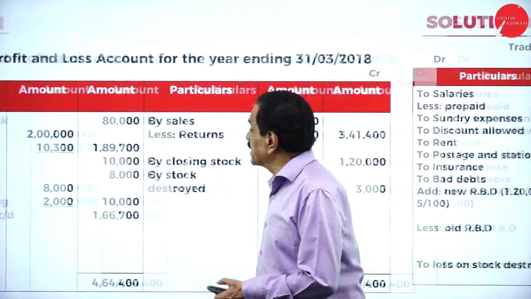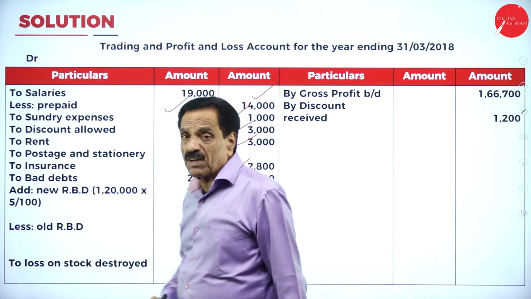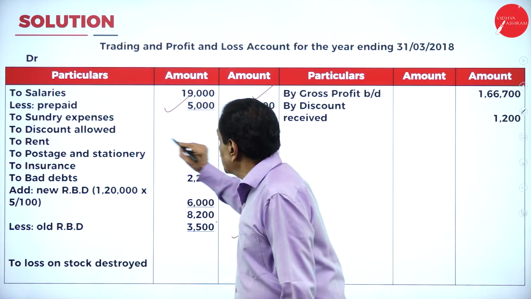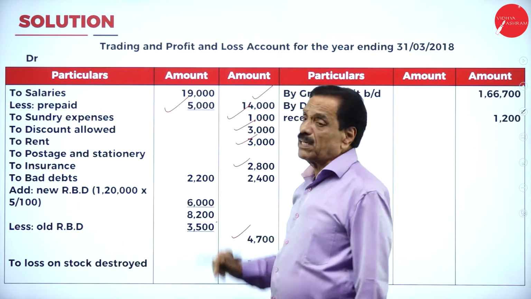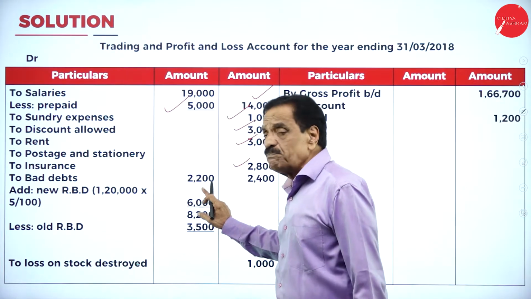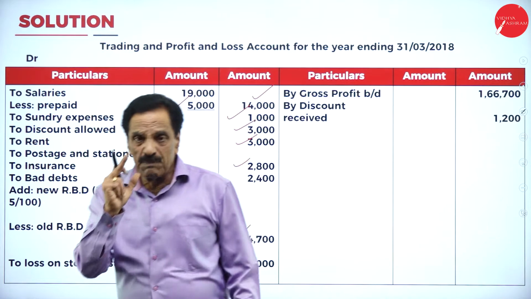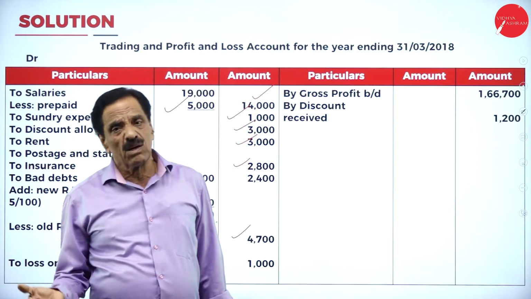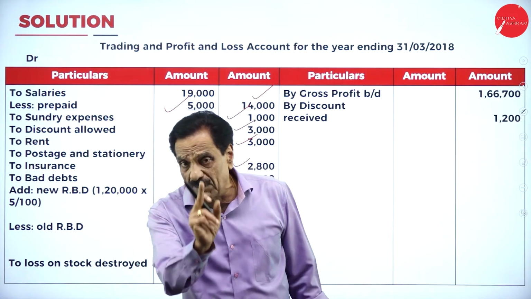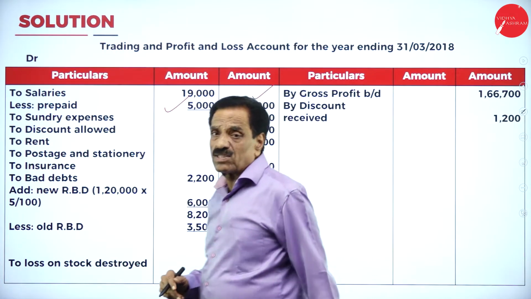Then all indirect expenditure: salary minus prepaid, meaning paid more. Real expenditure for this year is only 14,000. How much paid more? 5,000. Then sundry expense is an expenditure, discount allowed is an expenditure, rent is an expenditure, postage and stationery is an expenditure. Bad debt: how much? 2,200 plus new RBD minus old RBD. What's the formula? Bad debt plus new RBD minus old RBD. Then it comes to 4,700. Out of 3,000, how much is recovered? 2,000 to be received from the insurance company. What's the difference? 1,000. That's the loss on stock destroyed.